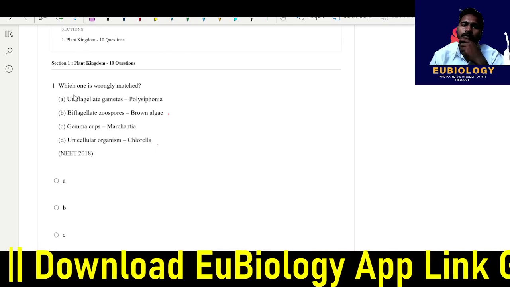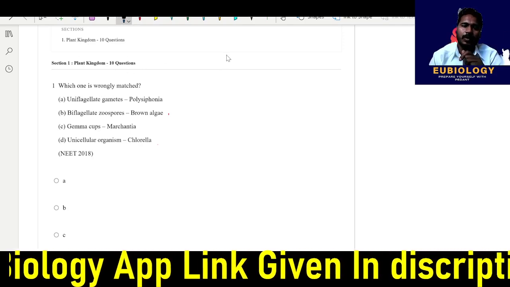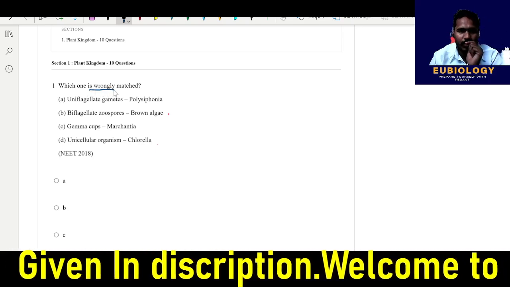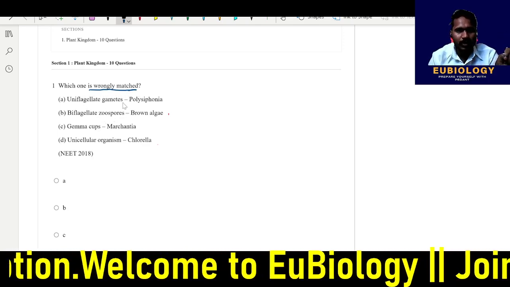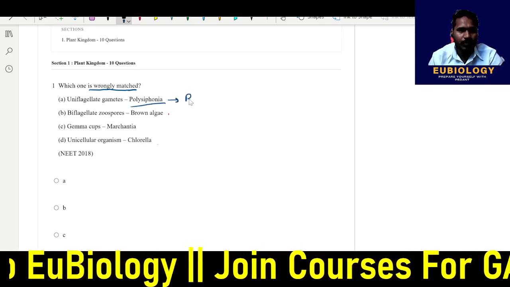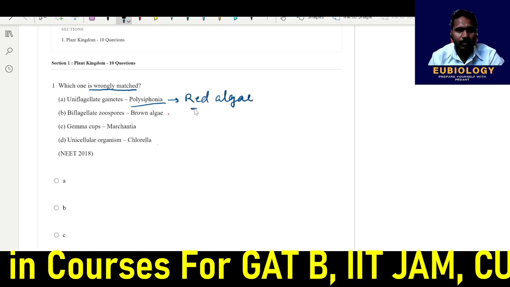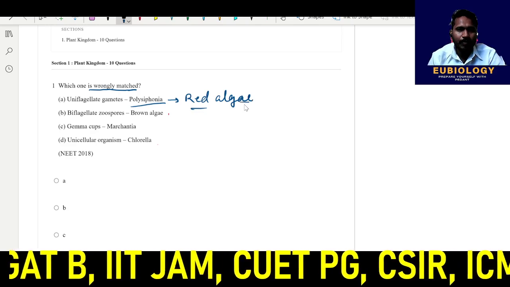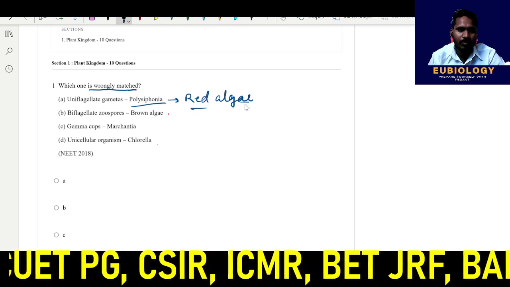The first question is asking which one is a wrong match. So you have to find the wrong match. Whenever this question is asked, keep in mind they are asking for the wrong match. The first option says uniflagellate gametes in Polysiphonia. Polysiphonia belongs to what? Red algae. And a feature of red algae is that they have non-flagellated gametes. They don't have flagellated gametes.